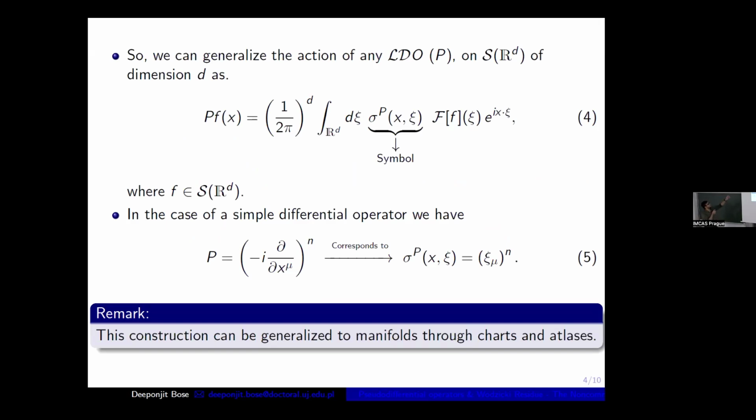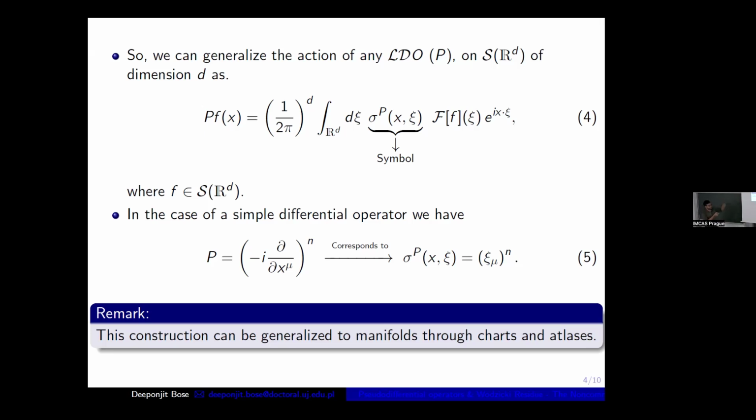This will be given by 1 over (2 pi)^d, integration over the whole R^d, d xi, and this sigma_P is a symbol. For every P we are getting a sigma_P(x, xi), right? For simplicity, in the case of a simple differential operator, we can observe that every such linear differential operator (i del_x_mu)^n is getting mapped to sigma_P(xi_mu^n), right? For every del_x, we are getting i xi. So any function of del_x will be just mapped to the same function of xi, of course, if it's a linear differential operator.